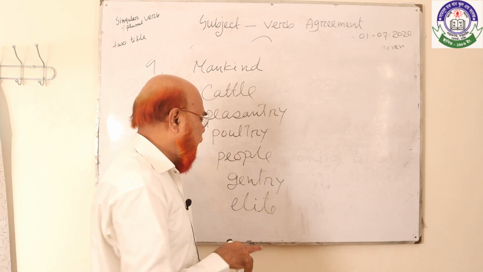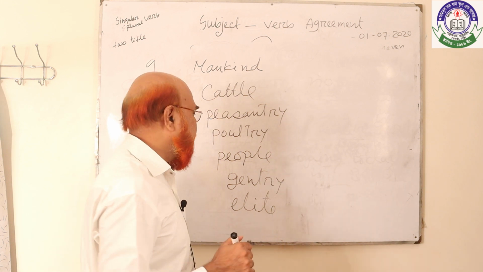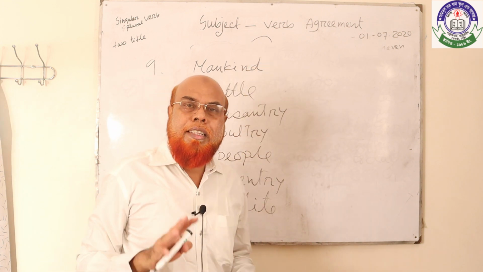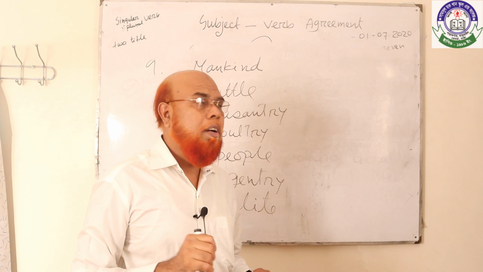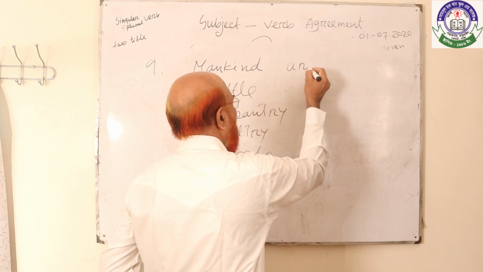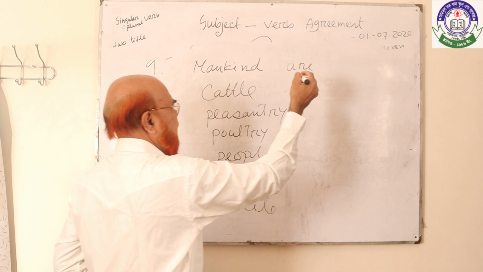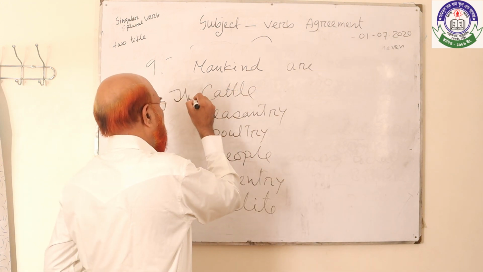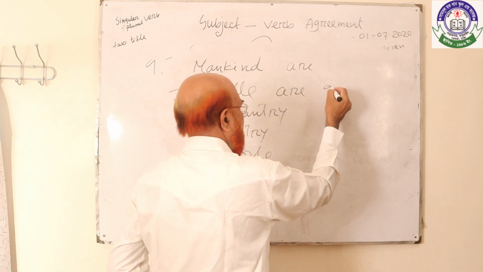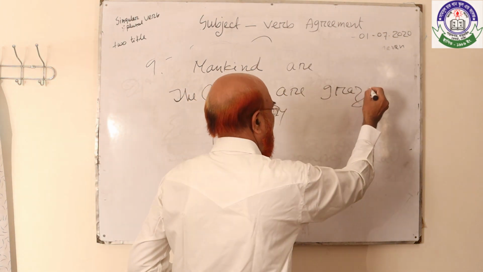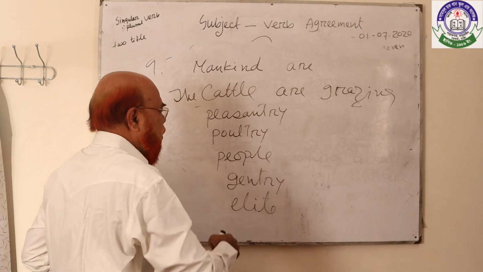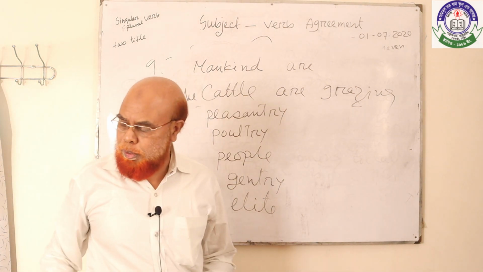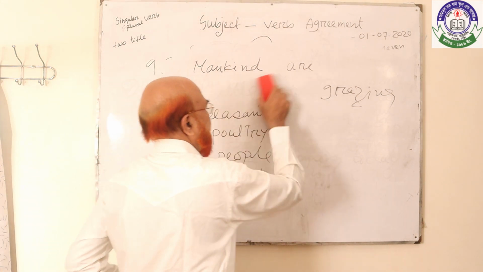Gentry means gentle people, elite means the aristocratic people or society. People, poultry, peasantry, cattle, mankind: these are always treated as plural. As for example, mankind are the noblest creation of God. The cattle are grazing. Though after these nouns there is no s or es, they are treated as plural.